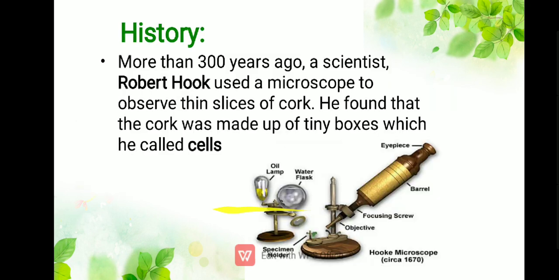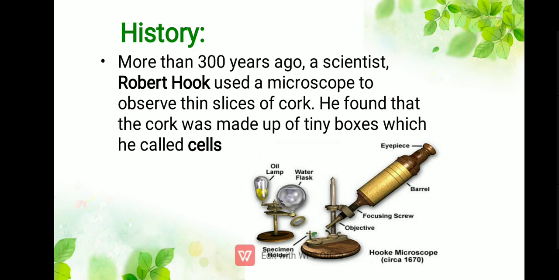Next slide is about the history of cells, how cells were first discovered. More than 300 years ago, a scientist, Robert Hooke, used a microscope to observe thin slices of cork. He found that the cork was made of tiny boxes, which he called cells. He observed tiny compartments, tiny separate blocks, and called them cells at that time.